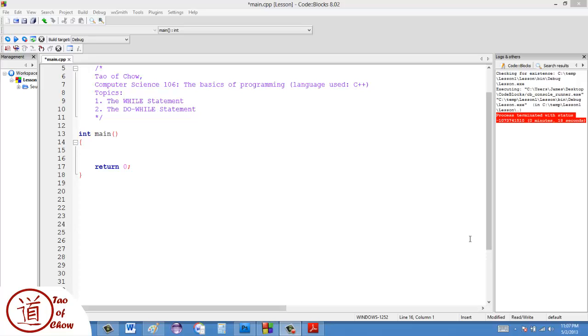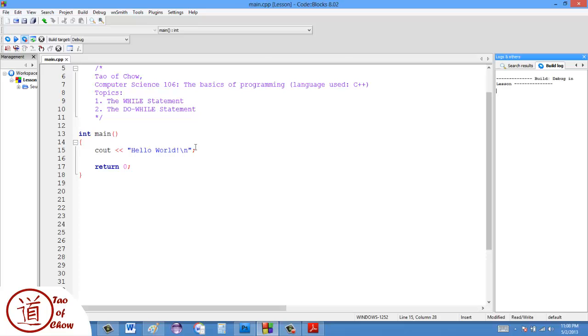Now, let's just take something really simple, like this. Cout hello world. This is a pretty simple program here.